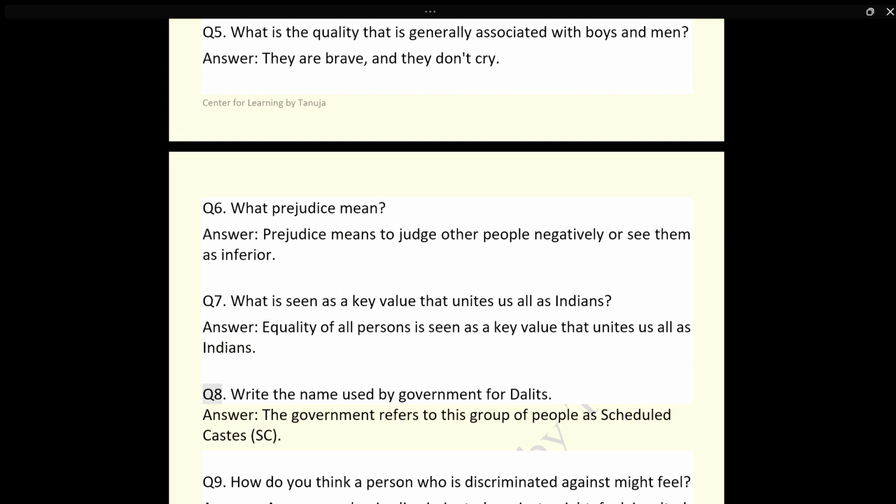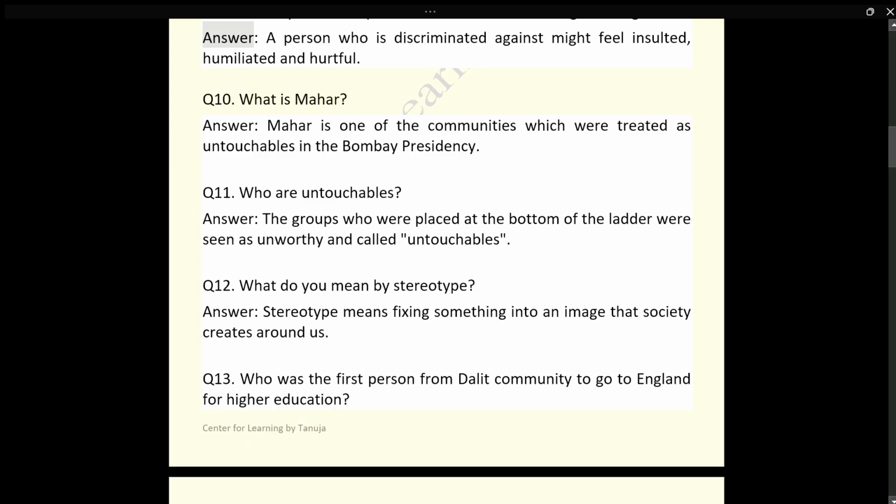Q8. Write the name used by government for Dalits. Answer. The government refers to this group of people as scheduled castes, SC. Q9. How do you think a person who is discriminated against might feel? Answer. A person who is discriminated against might feel insulted, humiliated and hurt.